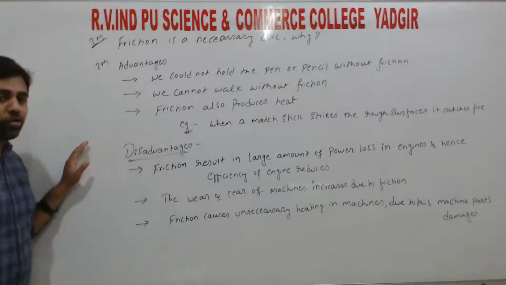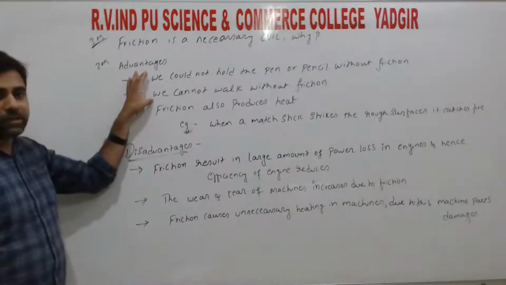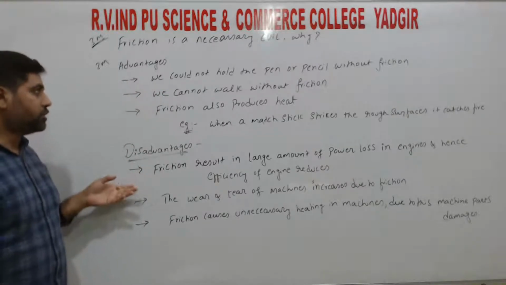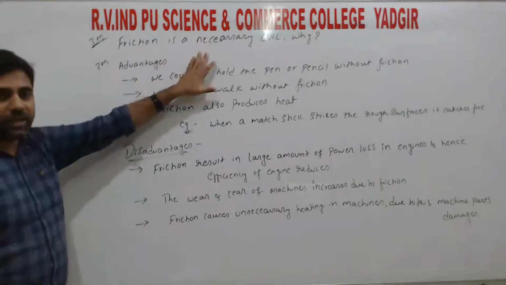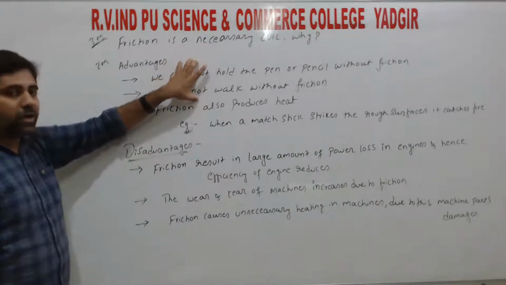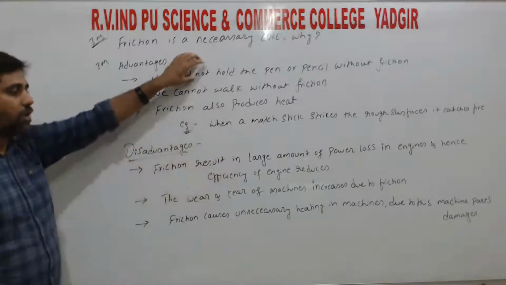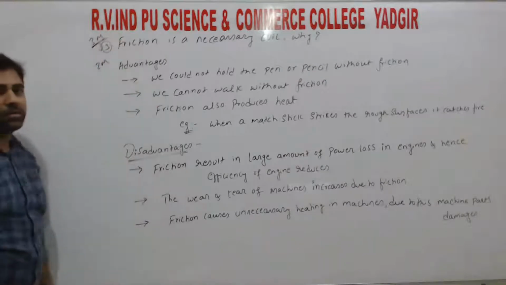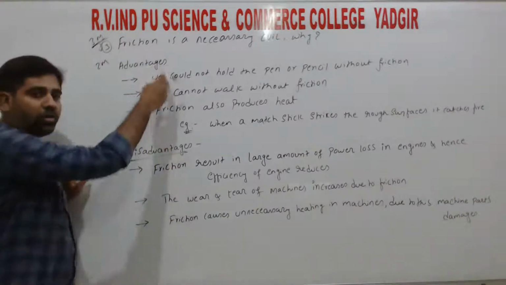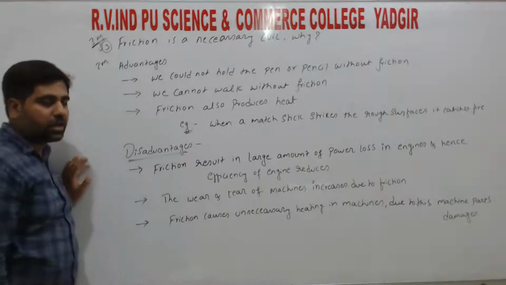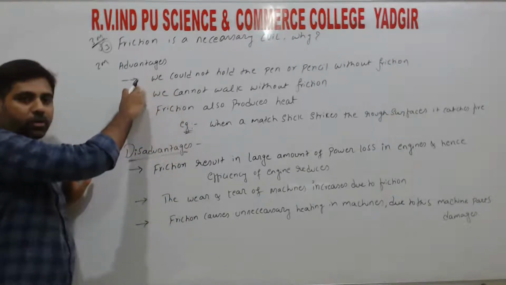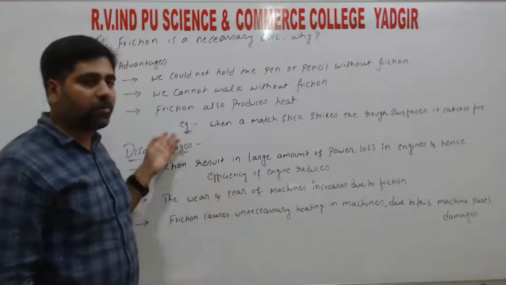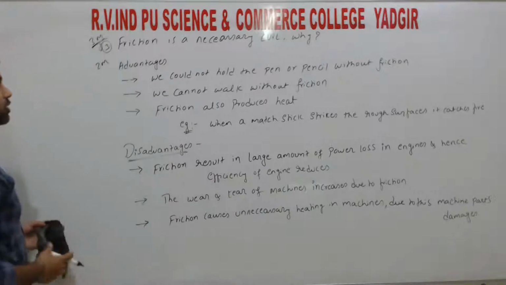So if they ask for 2 marks, you can write 2 advantages. If they ask for disadvantages, you need to write any 2 points. If they ask for friction is a necessary evil, then you can write 2 advantages and 1 disadvantage, or 1 advantage and 2 disadvantages. If 3 marks are asked, you need to mention 3 points. It is not 3 points of advantages and 3 points of disadvantages. To balance, it can be 2 points in advantages and 2 points in disadvantages. This needs no explanation because we observe it in daily life, right?